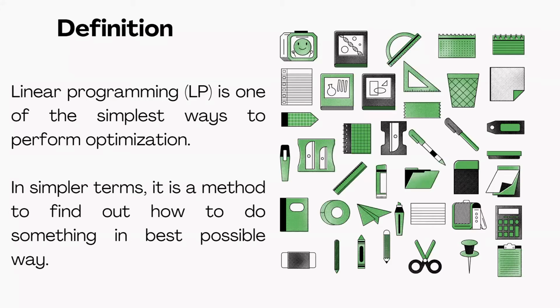I know everyone has an idea, that is making the best or the most effective use of the situation or the resources or whatever it is. We have to do something in the best possible way with what all we have, how much resources we have or what the current situation is. So making the best out of them, that we can call as linear programming. So it's the simplest way to perform the optimization with the constraints. We have some constraints, it may be resources, it may be some situation or anything. So we have to make the most out of it. That is what is called linear programming. So let's see what is linear programming in detail.